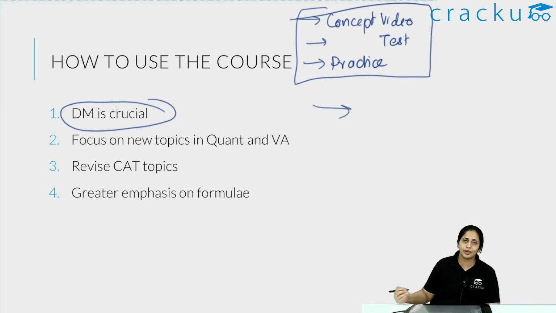You might wonder why so much importance is given to DM. Because DM is the obstacle most people fail. That's why we are giving so much importance to DM. So DM is crucial. Make sure that you do not miss a single DM video and you practice as many DM sets as there are in our study room.